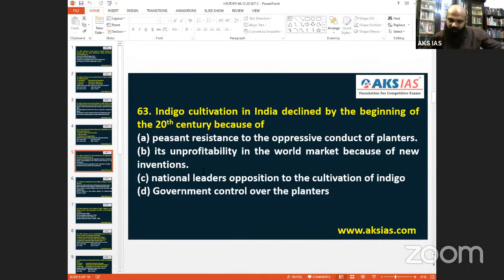The rest of the points we can take. National leaders opposing later in the mid-1900s, there was opposition. Yes, we know that. Government control over planters, yes, from the beginning itself it is there, but that was not the cause for the decline. That was not the cause for the decline. So here the perfect understanding goes for B. So 63 in set C, the answer is B.